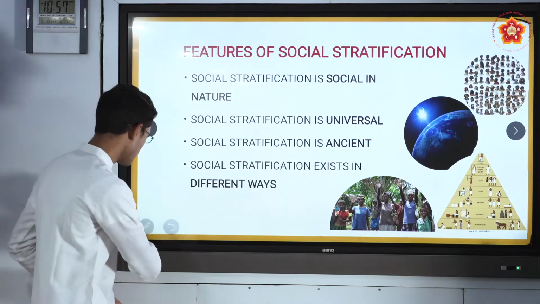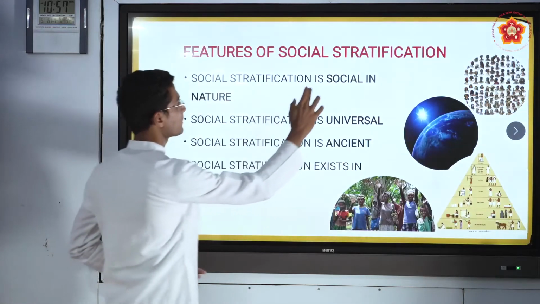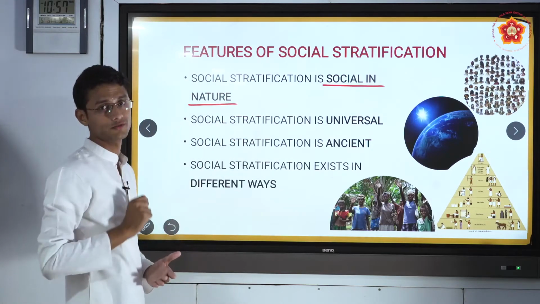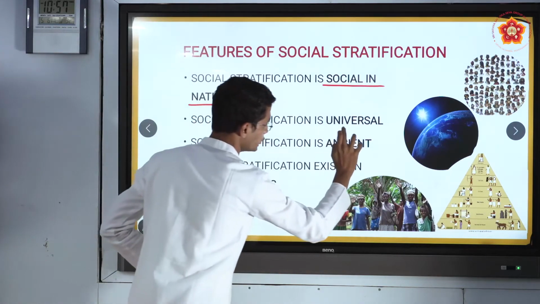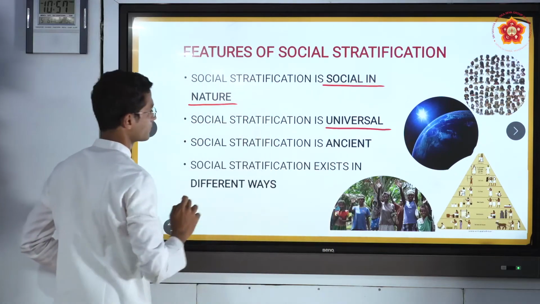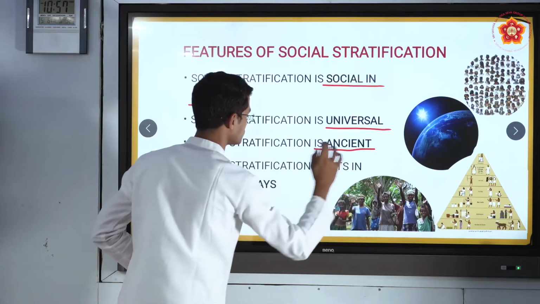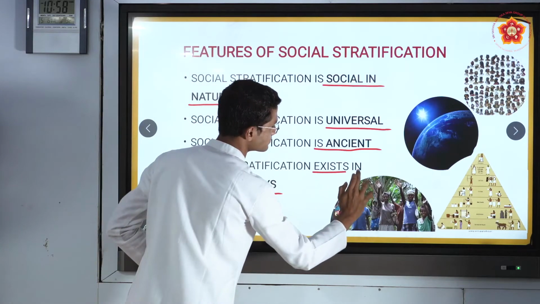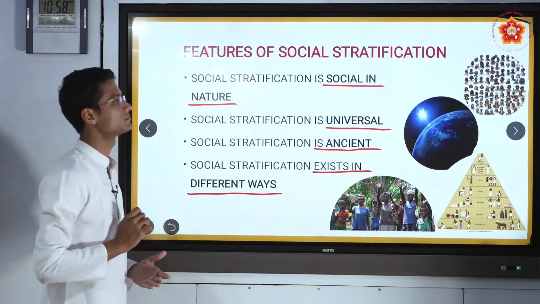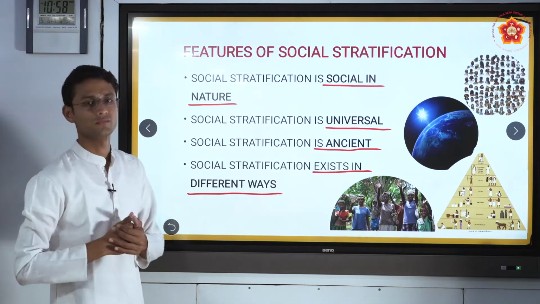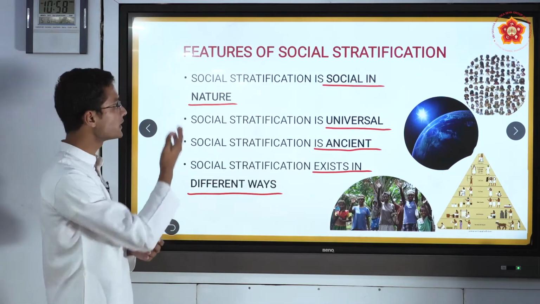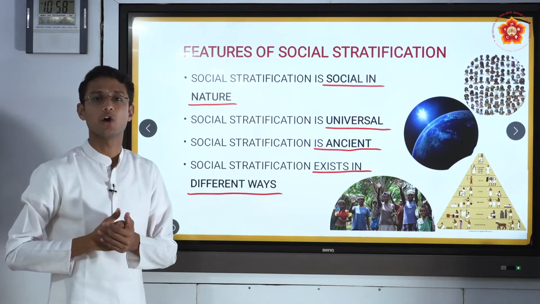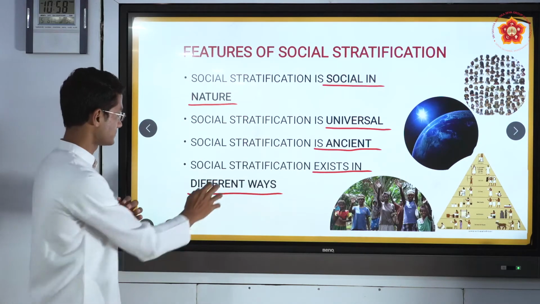So the keywords here are: social in nature, please make a note of this, universal, ancient, exists in different ways. Let us look into each one of the features of social stratification.